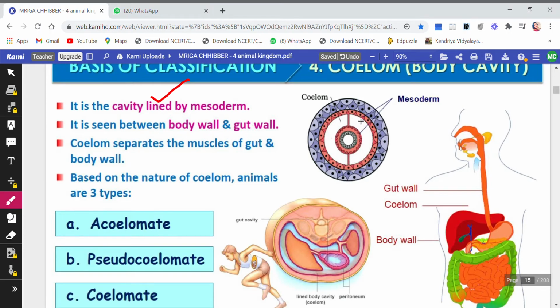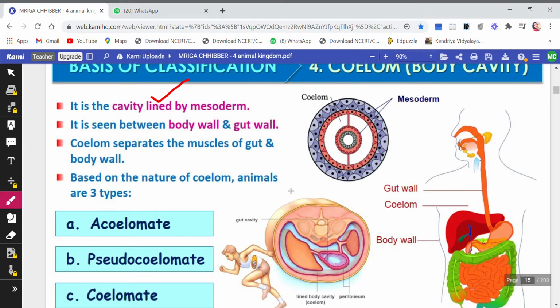Now what is the gut wall? The gut wall is the alimentary canal wall, and body wall is the outer body wall. So whatever space is between the gut wall, that is your alimentary wall, and the body wall, the outer body wall, that space between the gut wall and body wall is coelom. Okay, that is your body cavity. So coelom separates the muscles of gut and body wall.